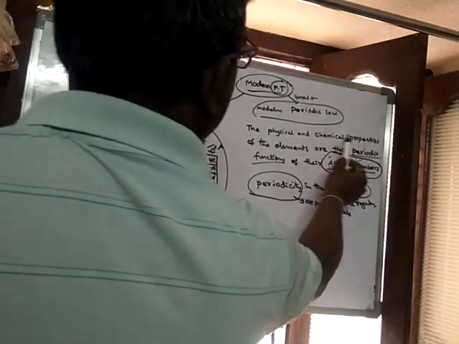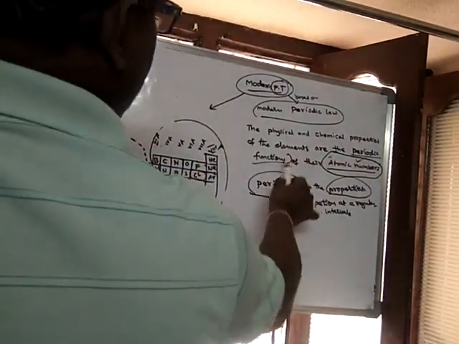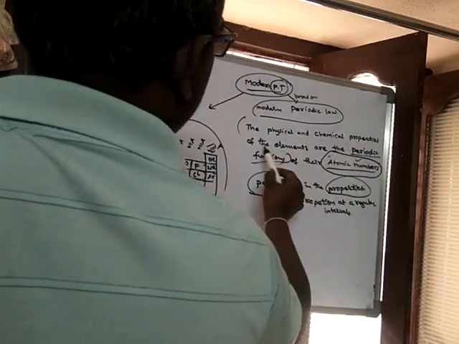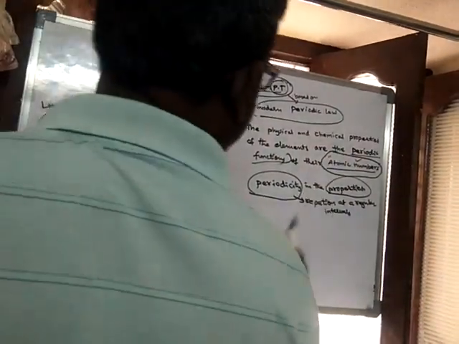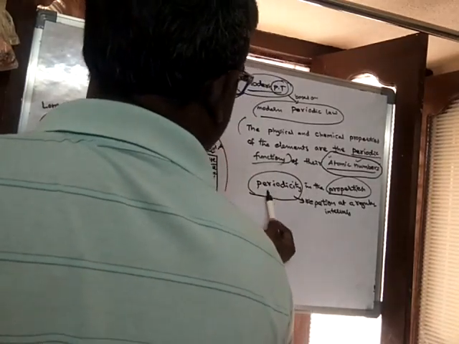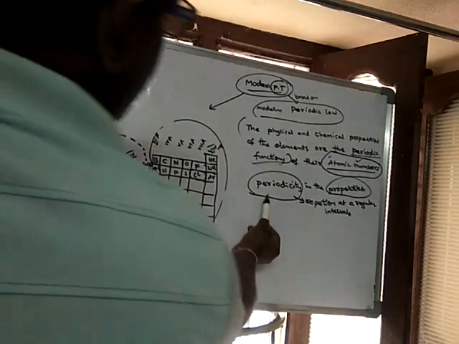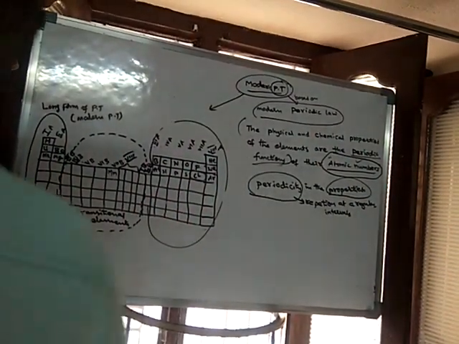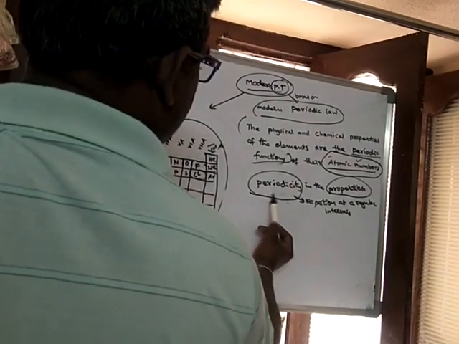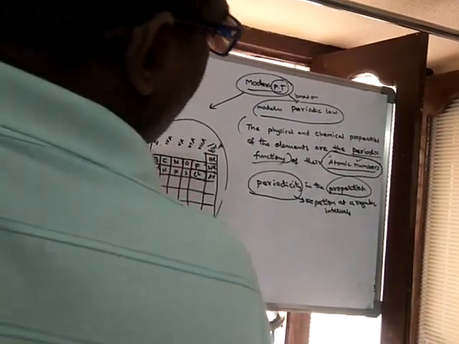The physical and chemical properties of the elements are the periodic functions, meaning there is a repetition, or a periodicity, in the physical and chemical properties. Periodicity means repetition.